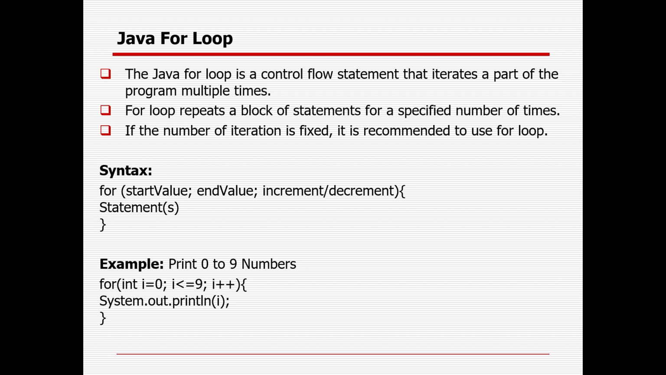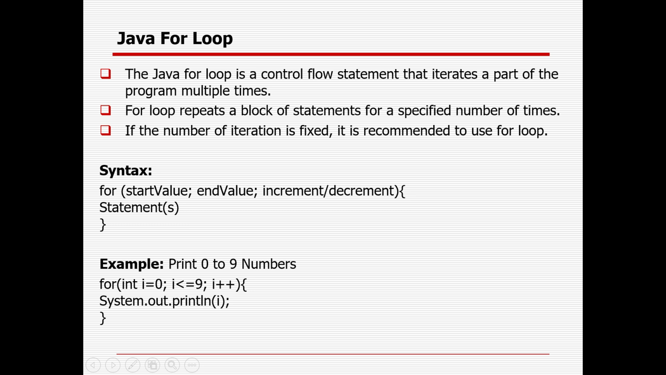The Java for loop is a control flow statement that iterates a part of the program multiple times. A for loop repeats a block of statements a specified number of times. If the number of iterations is fixed, it is recommended to use a for loop. So this is the way: for, start value, end value, increment or decrement part of the statement.